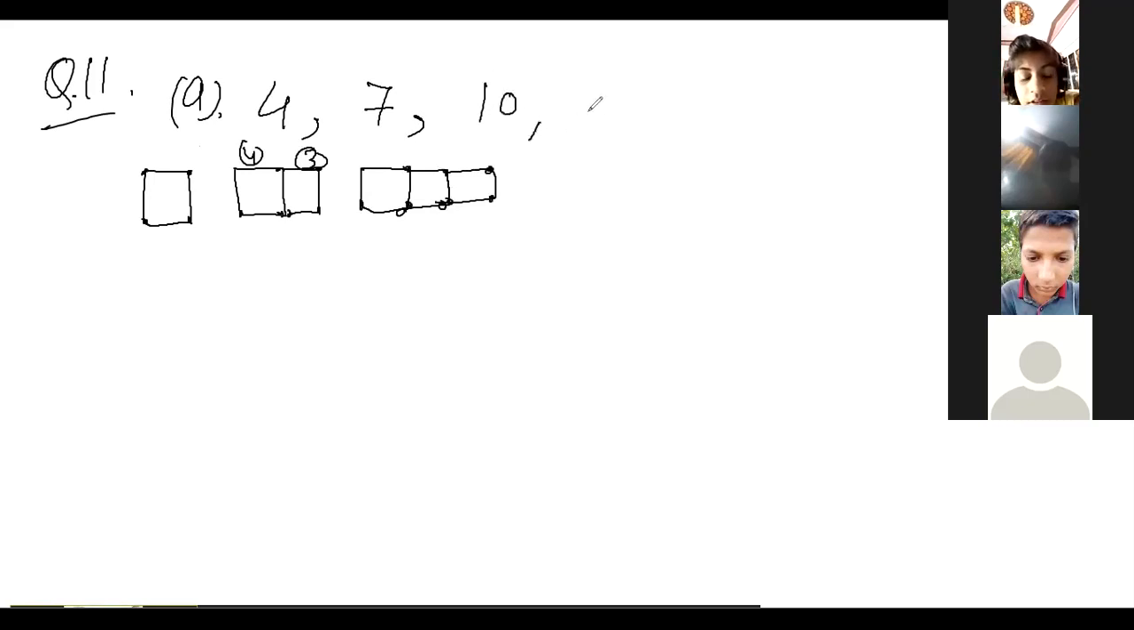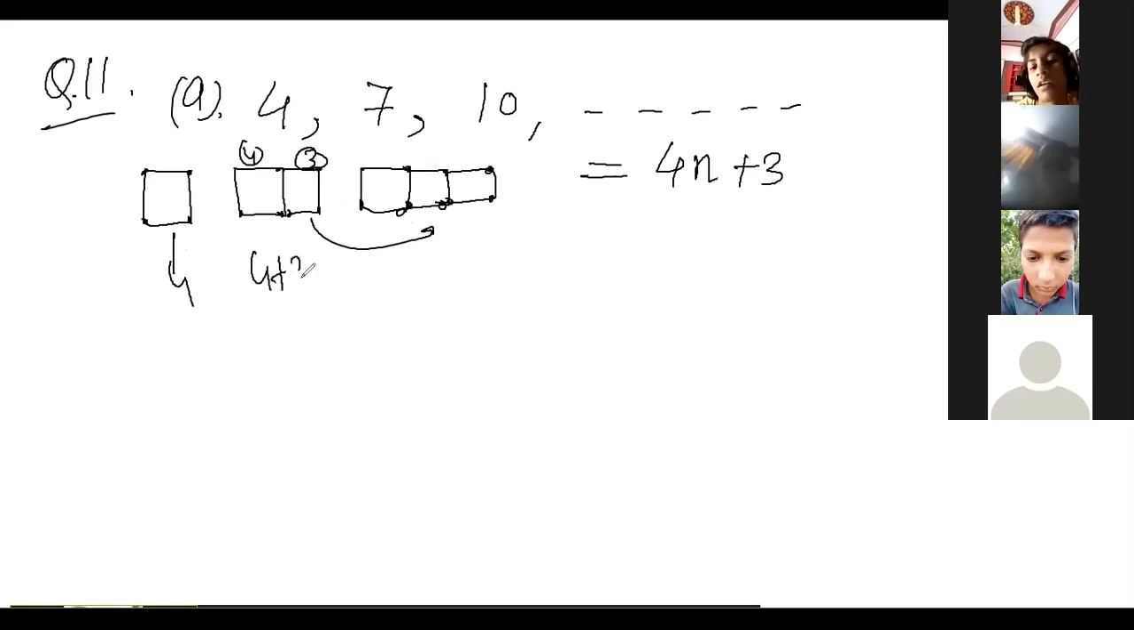And then it goes on. What will the pattern be? The pattern will be 4n plus 3, because 3 more are added in every coming figure. Look: 4, 4 plus 3, 4 plus 6, and in this way the last one is 13. Yes, sir, last one 13.